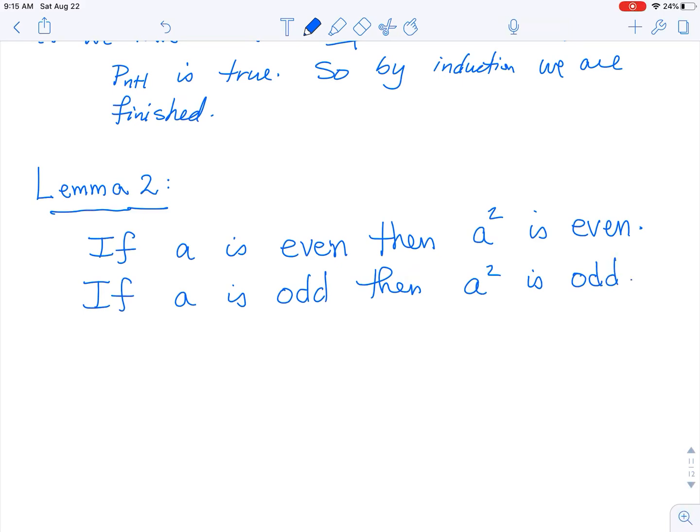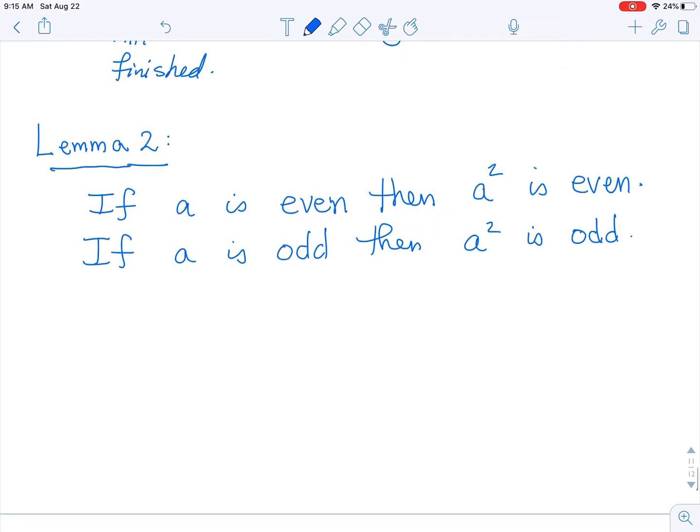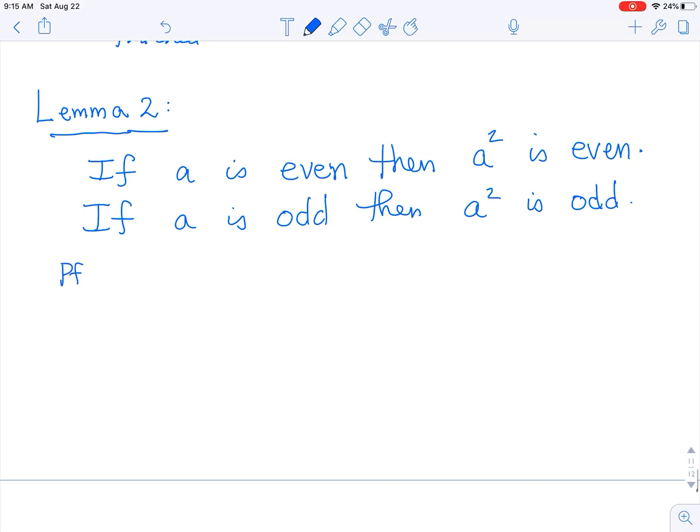And this, again, seems completely reasonable. If we square an even number, the square should still be divisible by 2. And if we square an odd number, well, that's of the form 2k plus 1. When we square it, we could do some algebra, and we might see that that's still of the form 2 times an integer plus 1, it'll be a different k. And so I'm going to put this on the homework.